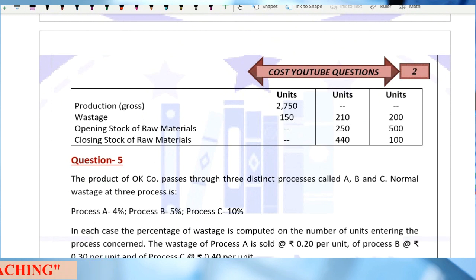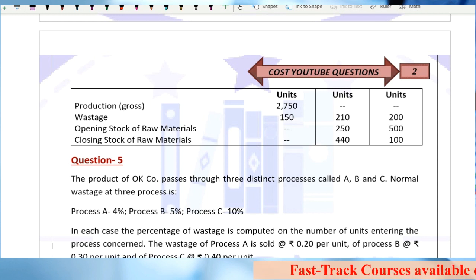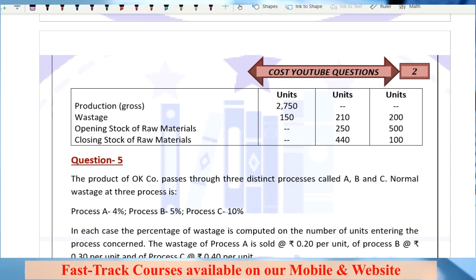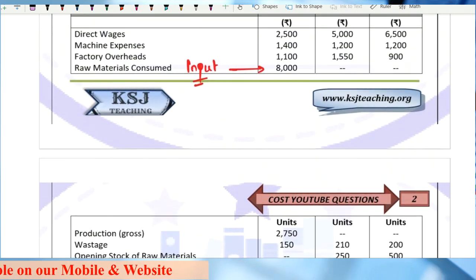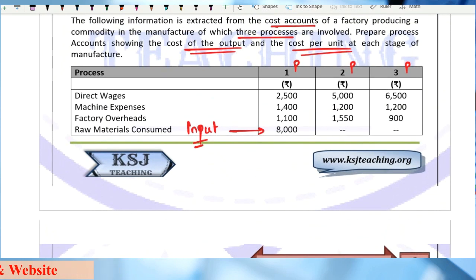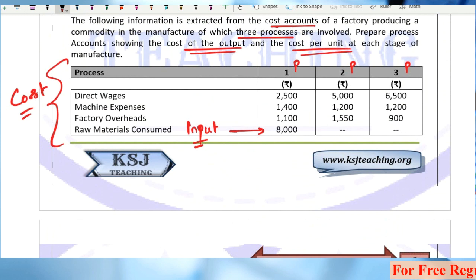Gross production is whatever input we have made, we expect that production to be there without any wastages, without any normal loss. This production is without any losses on anything. So that means how many units? This is the cost that you are given. This part is your cost. So the input cost of raw material is 8,000.